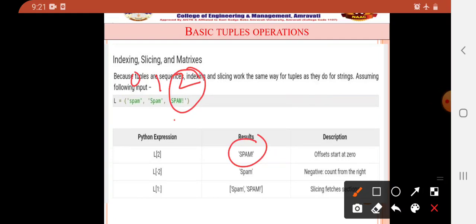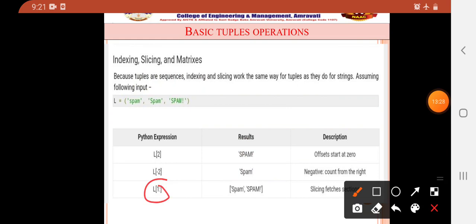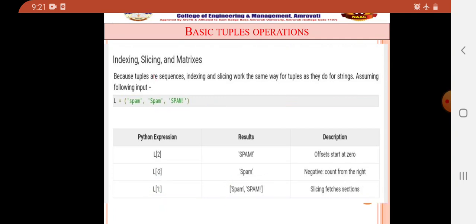Minus 2: this is minus 1, minus 2, so Spam will be printed on this. And from 1 onwards, it returns whatever remaining elements the tuple has. In the last one, here 1 comes, so from 1 it prints the remaining tuple. That is the output and the result for the last element. So these are also the basic tuple operations performed by Python in the case of tuples.